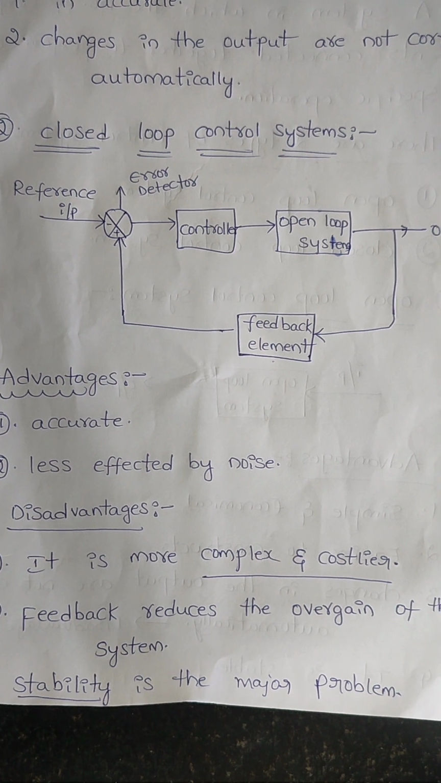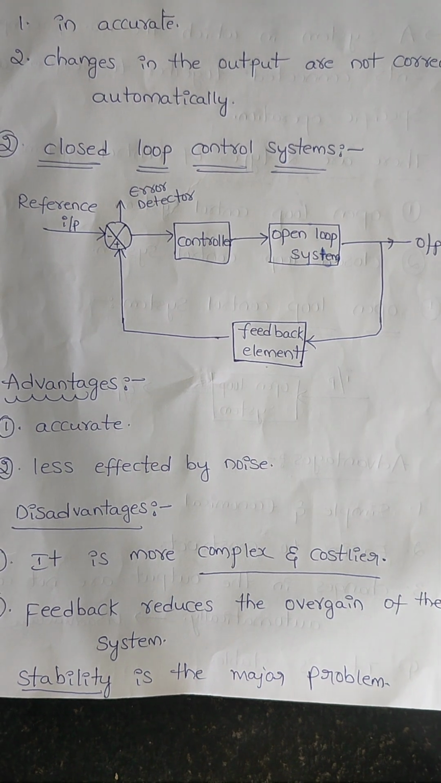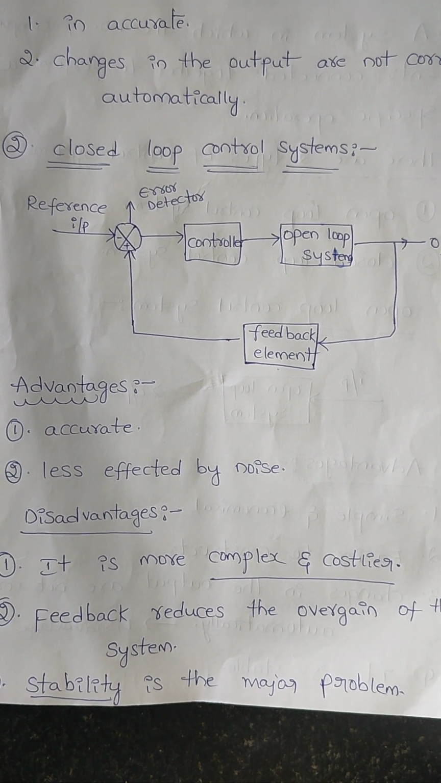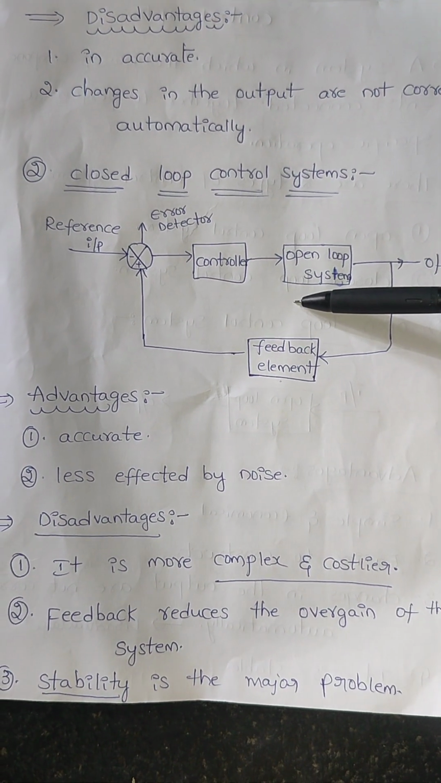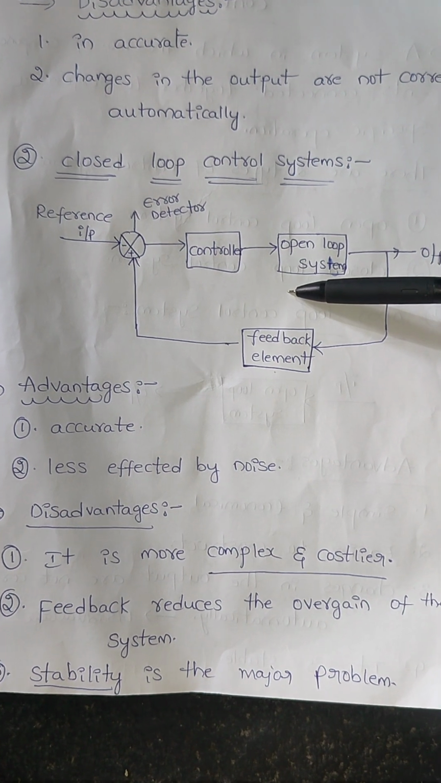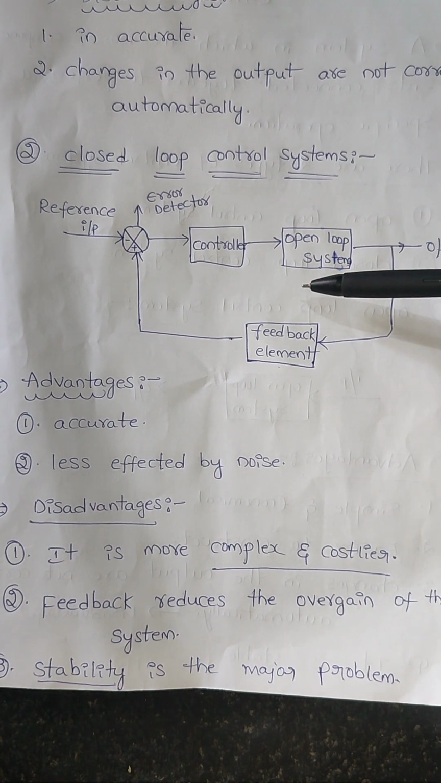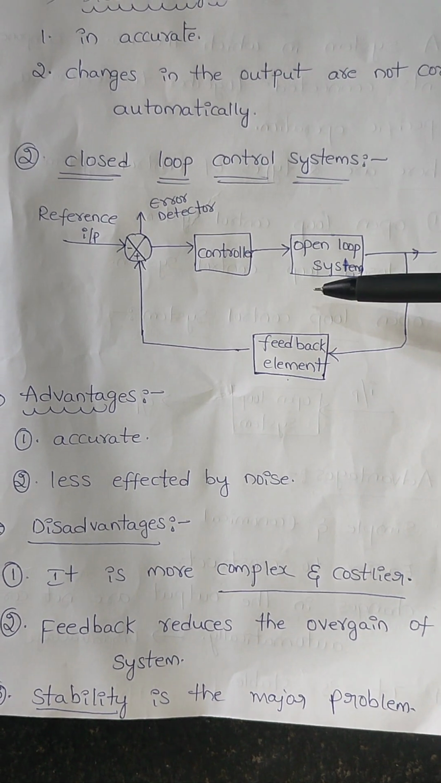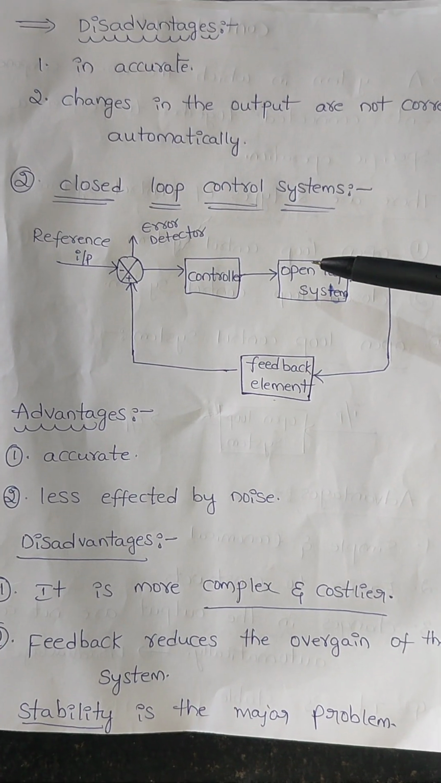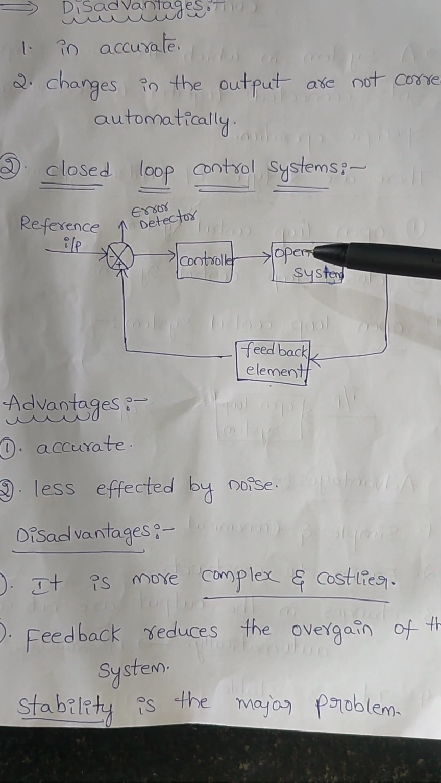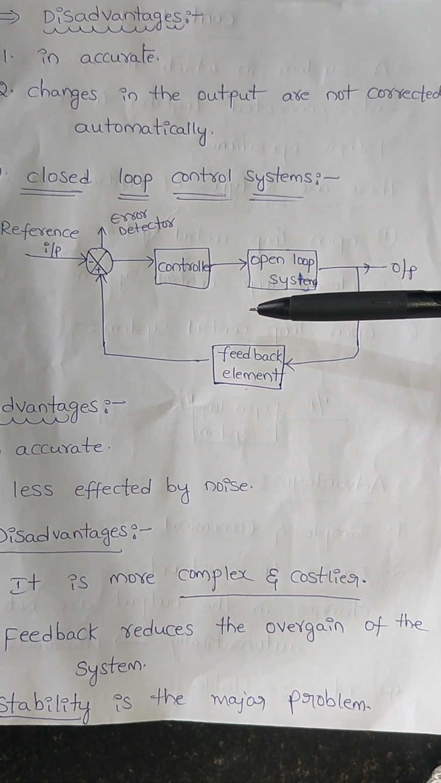It is more complex compared to an open loop control system. It is very costly, and the feedback element reduces the overall gain of the system. Stability is the major point, that means a closed loop control system is a stable system. And the feedback element reduces the overall gain of the circuit. So that is the drawback of the closed loop control system, and it is very difficult to construct. It is more complex and more elements are also kept. That's why it is very complex and very costly.